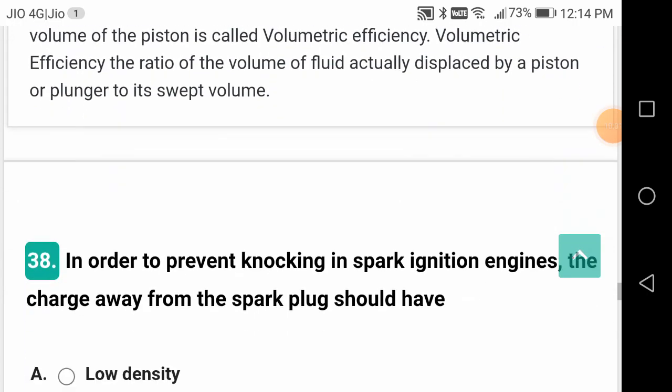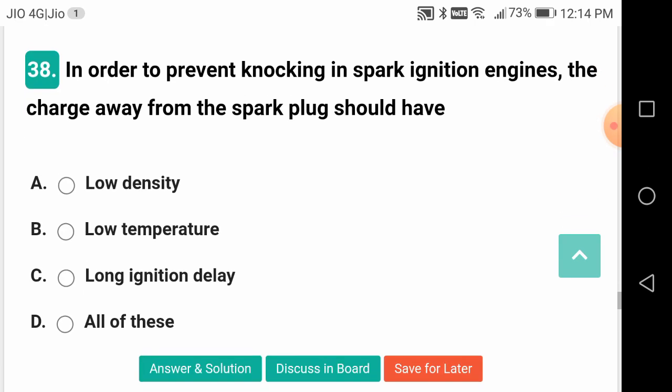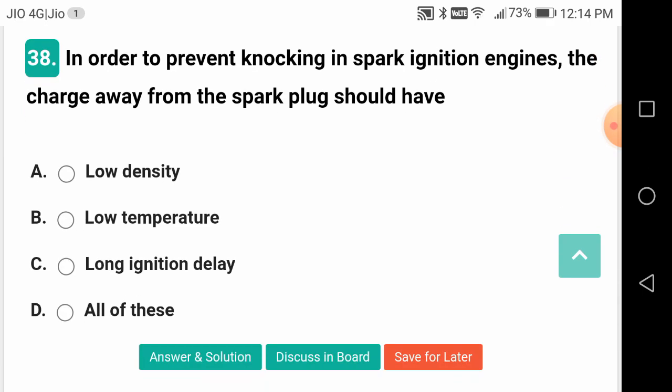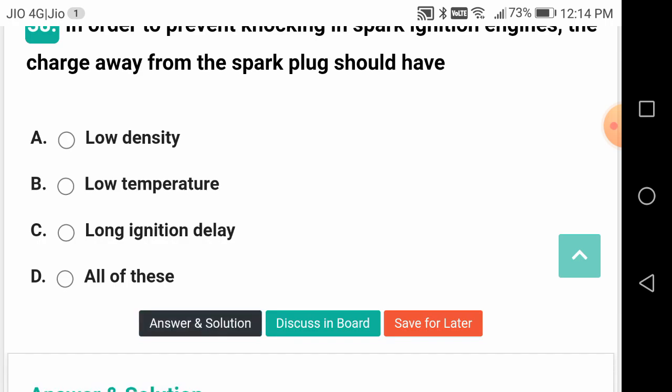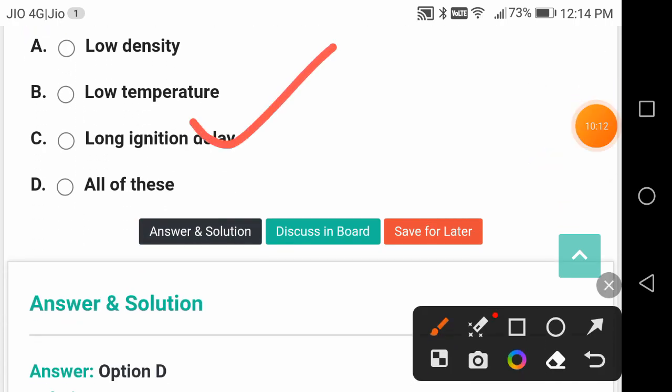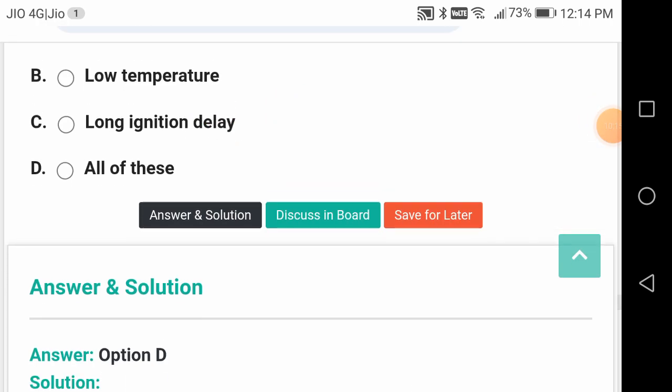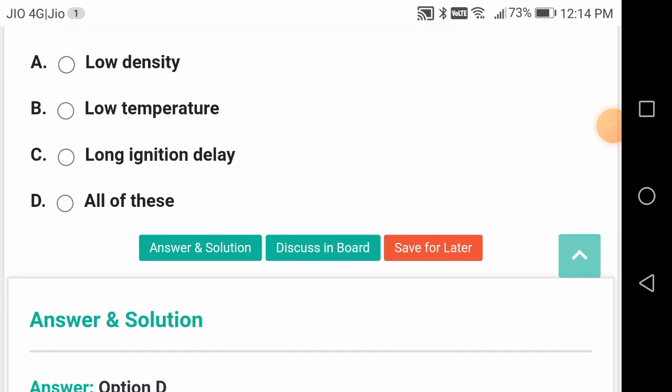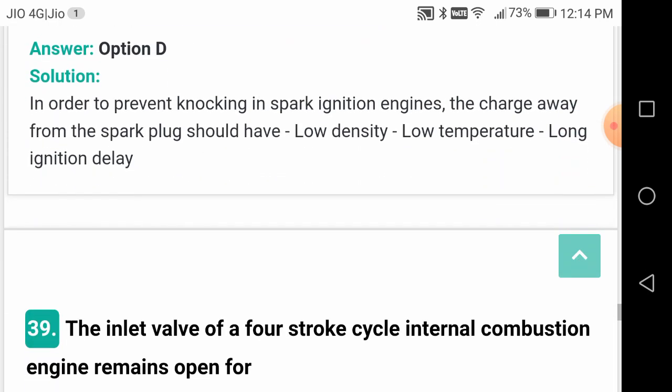In order to prevent knocking in spark ignition engines, the charge away from the spark plug should have low ignition delay. Low ignition delay. So these are in no way connected with low density and low temperature; they are not connected with this situation.